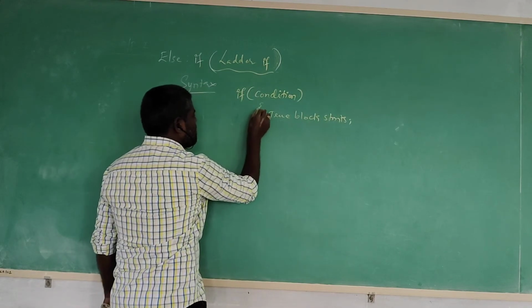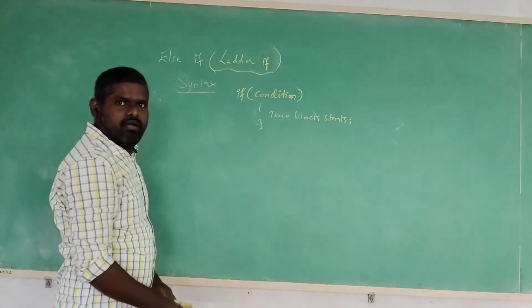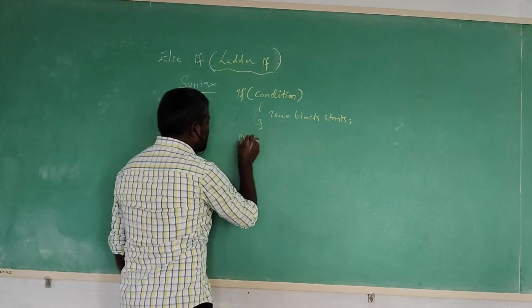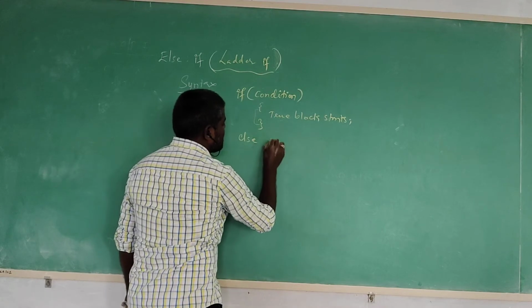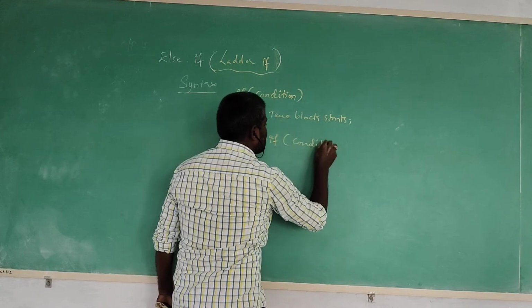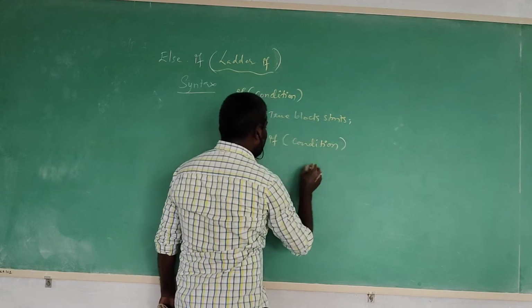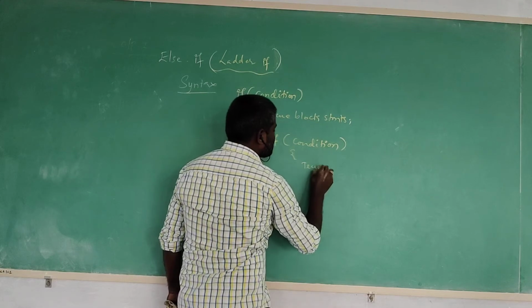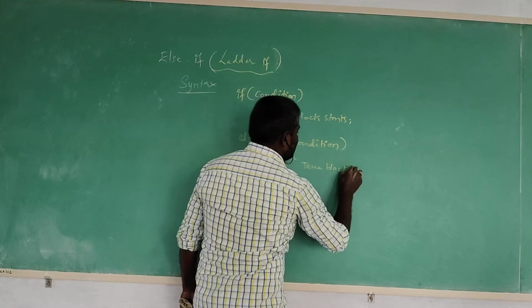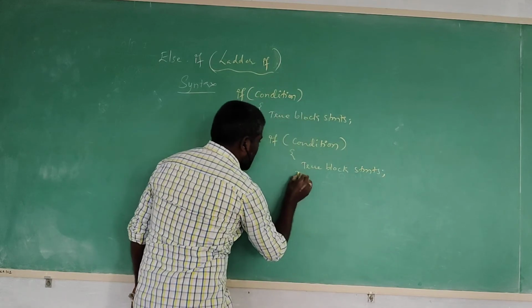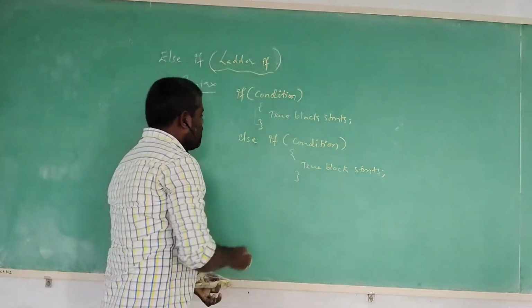And terminating the block. Maybe the condition is not satisfied, else again we are checking another condition. Maybe the condition is not satisfied, then going to check the next condition. Maybe the next condition is true, simply execute the true block statements and terminate the block.